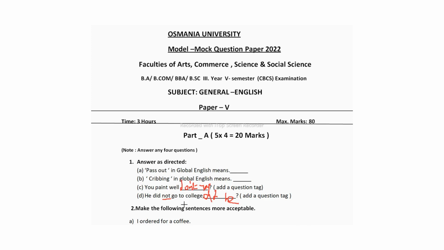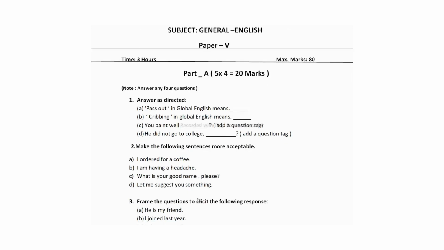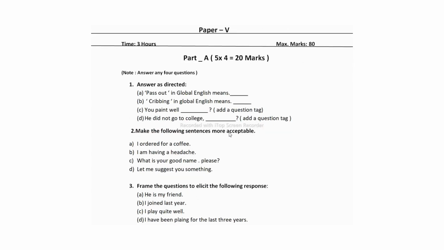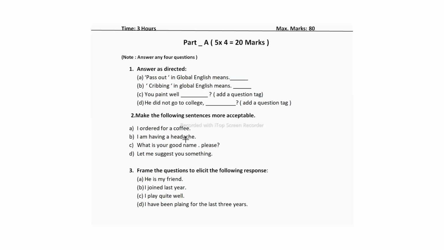Now let's move to the second question. Here, make the following sentences more acceptable. Students, this one is also from Unit 1 under the section of vocabulary. The first sentence is, I order for a coffee. You have to make this sentence more acceptable. We cannot add an article to coffee because coffee is an uncountable noun. We can make it countable by adding a countable noun before coffee. So we can write it like this: I ordered for a cup of coffee. We can add a cup here.